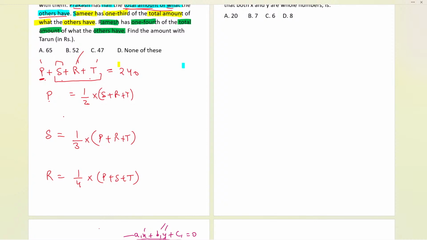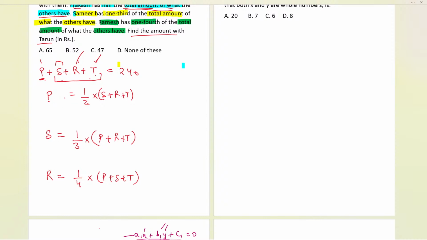Now, let us see over here P, S, and R. We don't have information about the fourth person. We need to find the amount Tarun has. And we have 4 equations, definitely. But to simplify our answer, what we can do is take the ratio. How can I take the ratio?